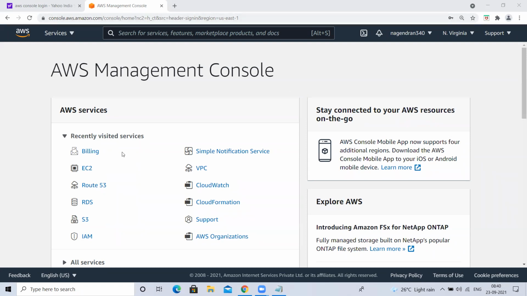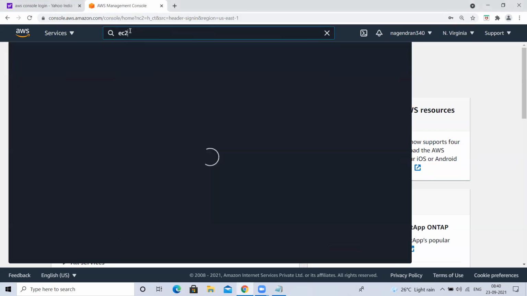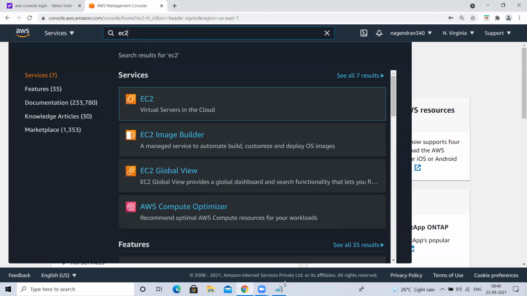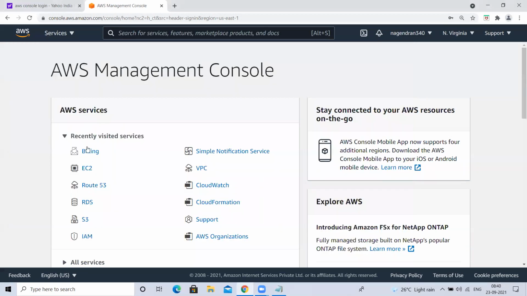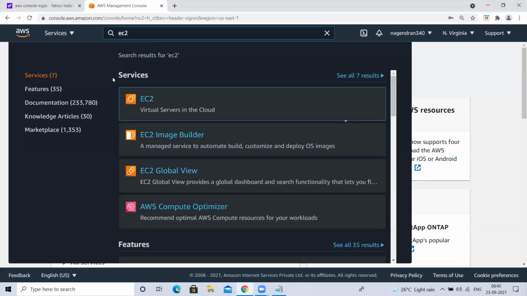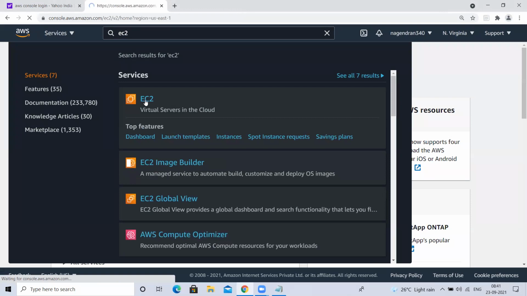EC2. It is showing recently visited services, but we have never visited any, so it is showing popular ones. If it doesn't show here, you can search from here for EC2. Okay, EC2. Good. You can search here for EC2 and click on this, or if it is showing here, you can click on it directly. It will go here.